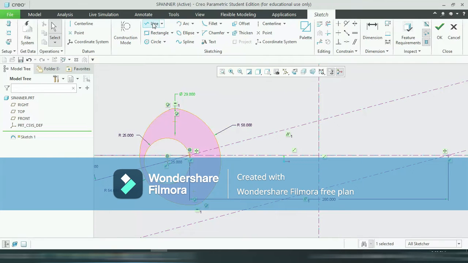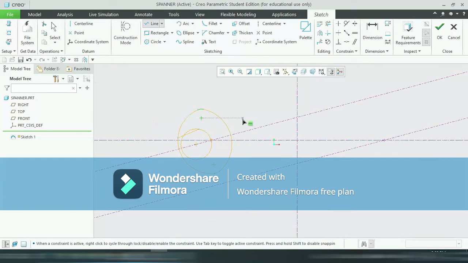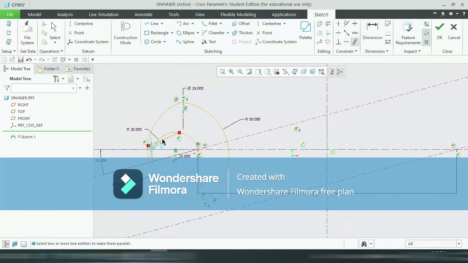Now draw a line like this. Make it parallel to the center line. Okay. Again mirror it.